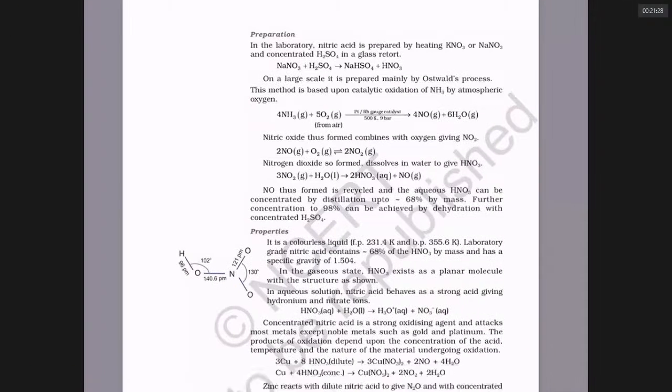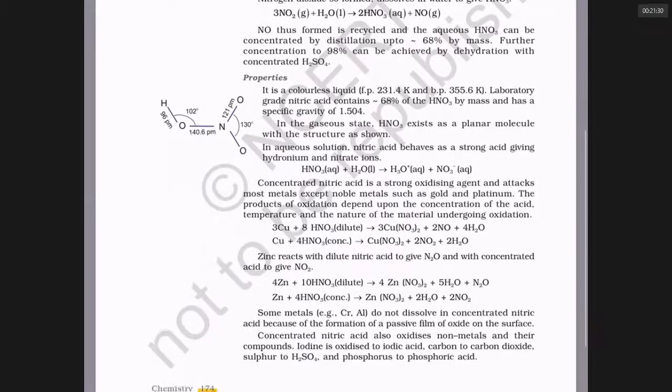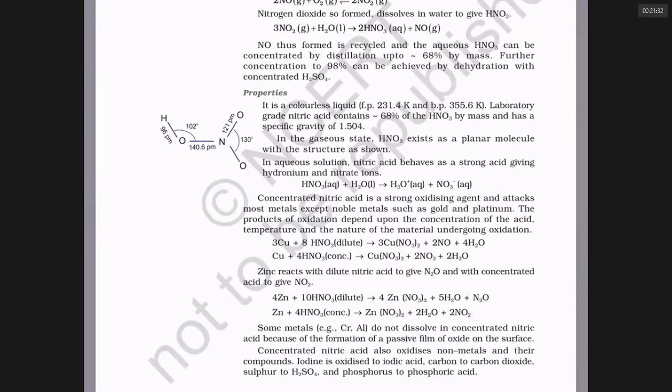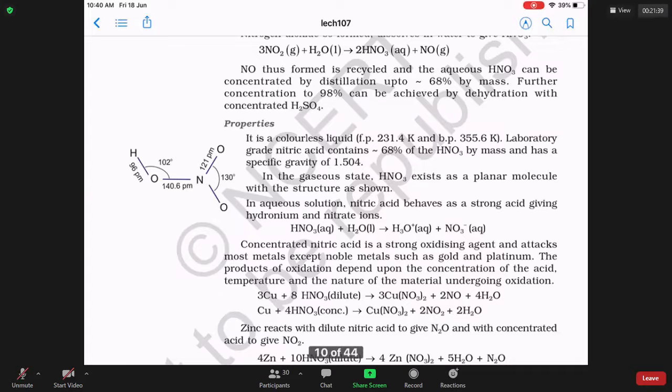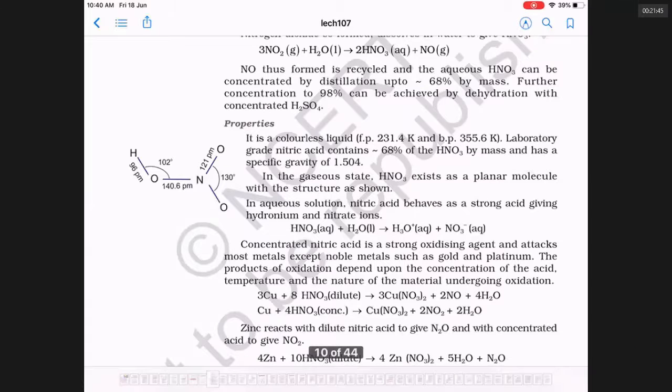How to make nitric acid? Structure of nitric acid. Sir, what is the covalency of nitrogen in N2O5, sir? N2O5. What did you say, sir? Covalency of nitrogen in N2O5. I already said covalence means the number of bonds made. The number of bonds made by nitrogen in N2O5 is just 4. Covalence means number of bonds.